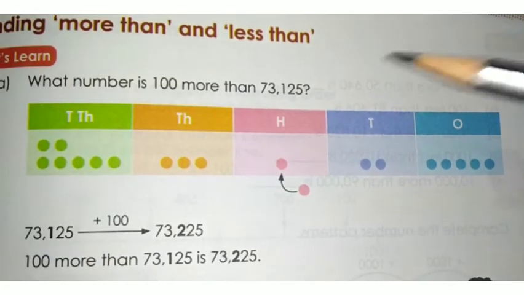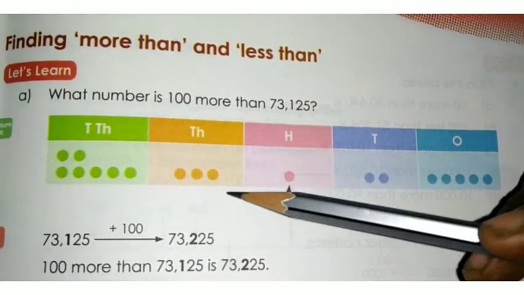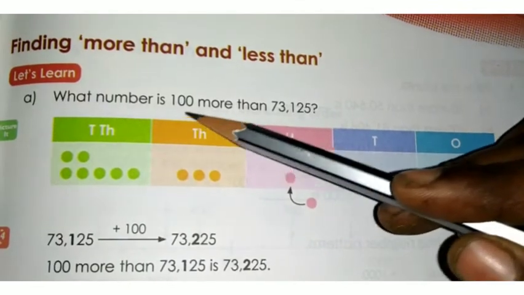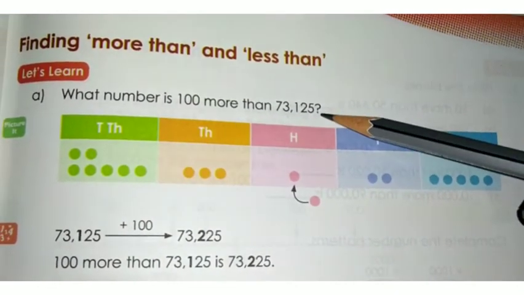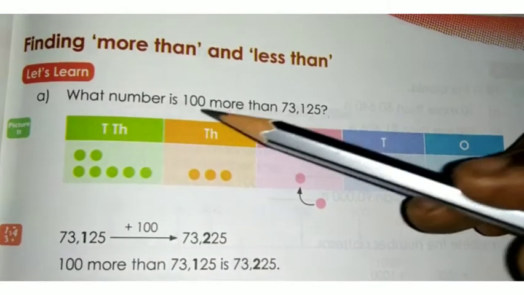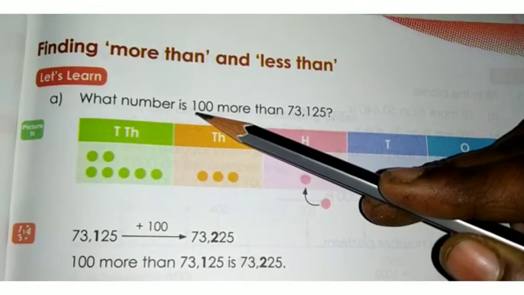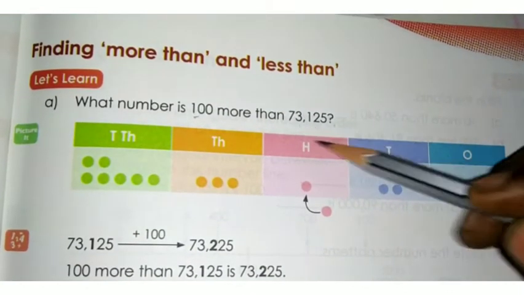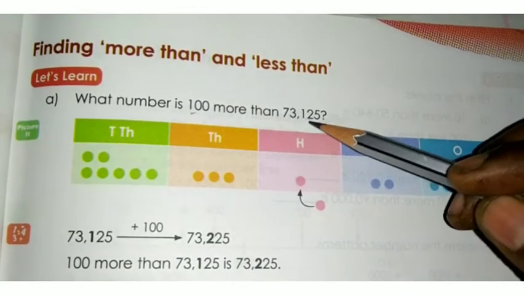Next topic is finding more than and less than. Listen here. What number is 100 more than 73,125? 100 more than means you have to consider the hundreds place. In this number, which digit is in the hundreds place? Ones, tens and hundreds.